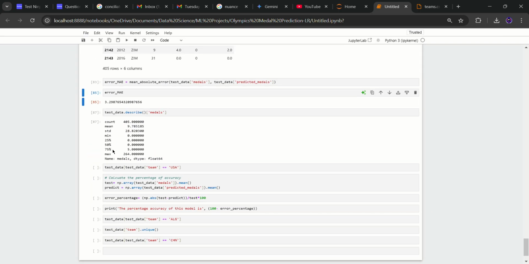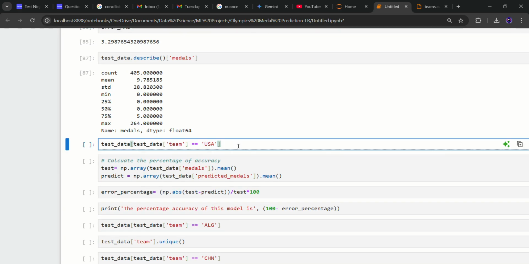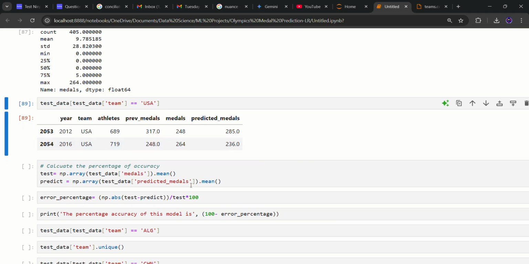Now we have predicted data. Yes, now let's see how it goes for the country USA. For the country USA, previous medals was 317, athletes 689, and the medals it won was 248, but our model predicted 285. And for year 2016, the medals won by USA was 264, but our predicted medals was 236. It's quite well for now.